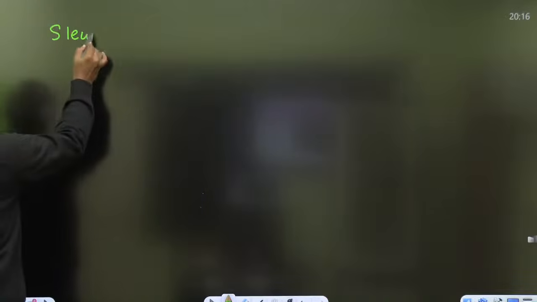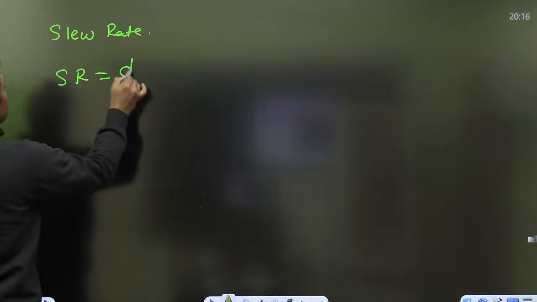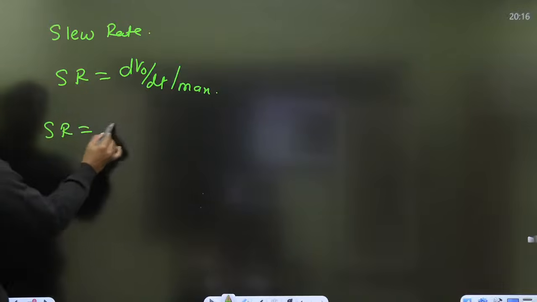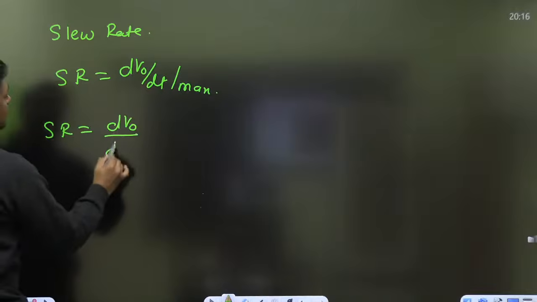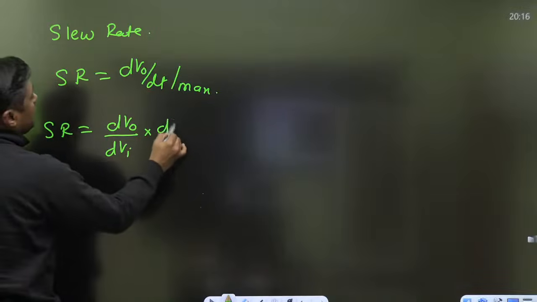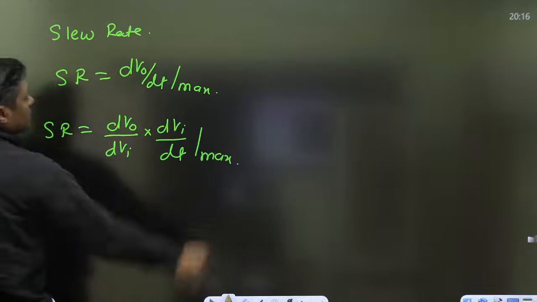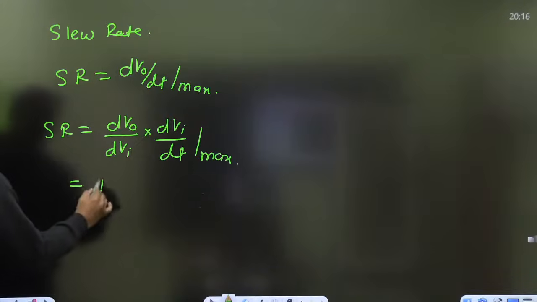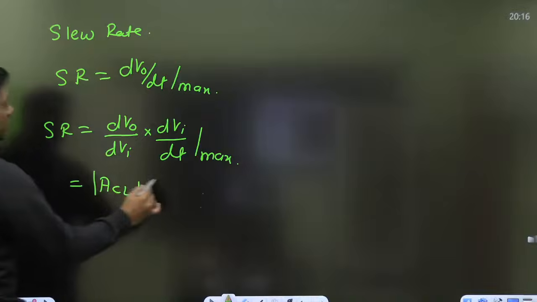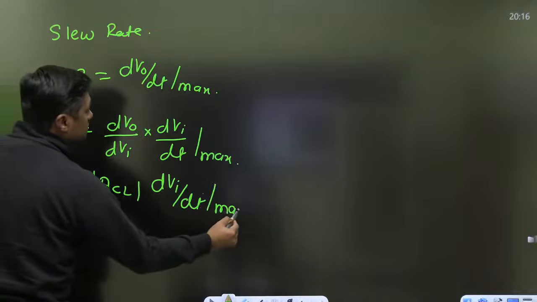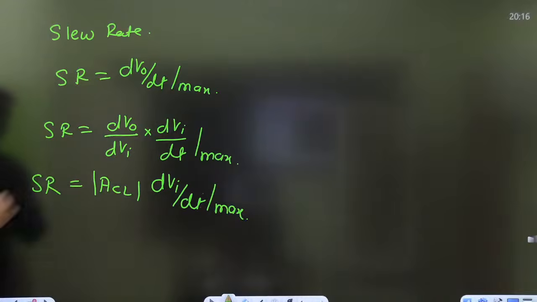Slew rate means SR, that is the maximum rate of change of output voltage. Okay, now we are writing dV0 by dVi into dVi by dt max, right? And this is called closed loop gain into dVi by dt, that is the slew rate. Okay, this is the formula.